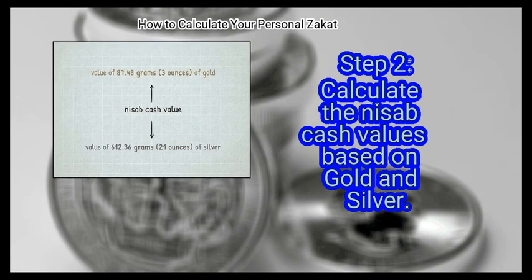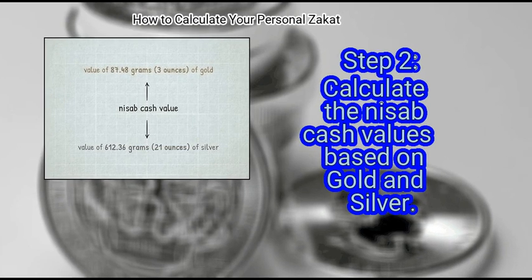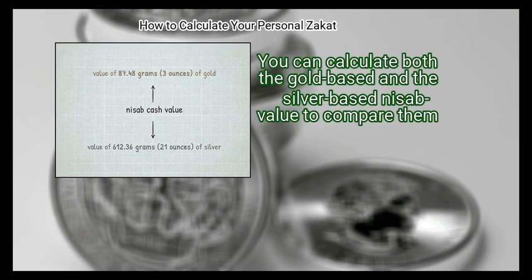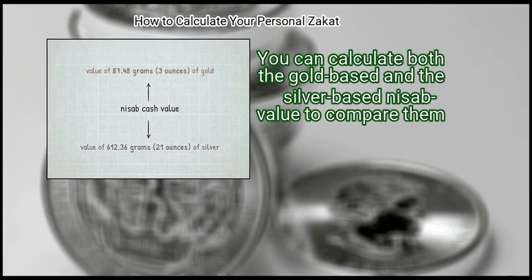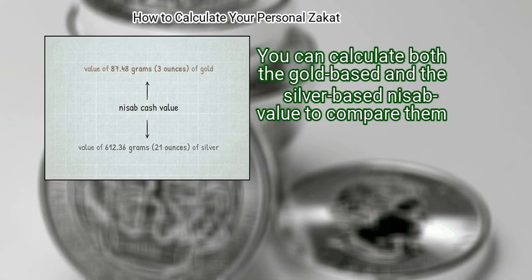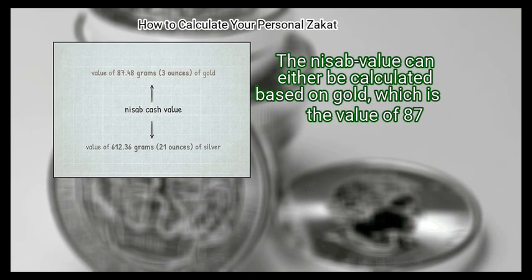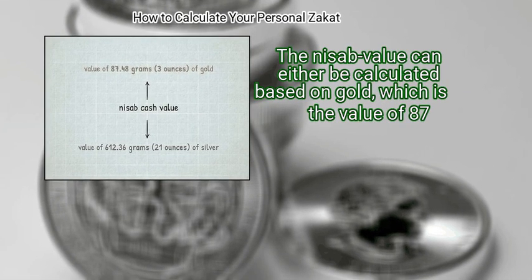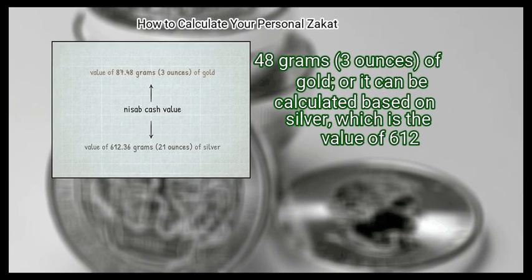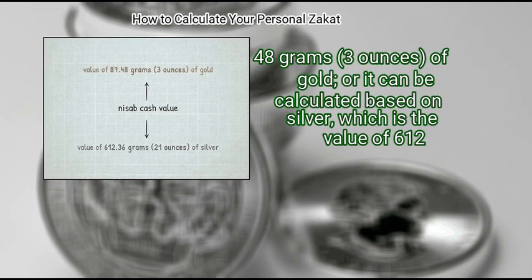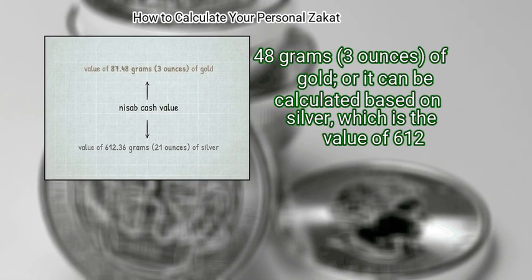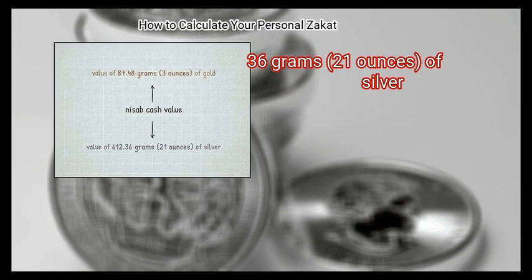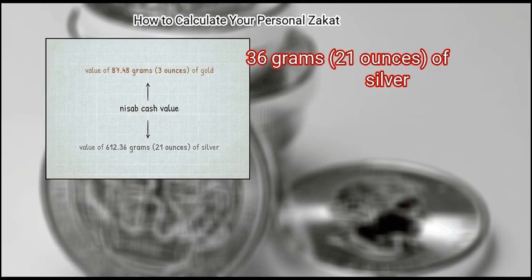Step 2. Calculate the Nisab cash values based on gold and silver. You can calculate both the gold-based and the silver-based Nisab value to compare them. The Nisab value can either be calculated based on gold, which is the value of 87.48 grams, 3 ounces, of gold, or it can be calculated based on silver, which is the value of 612.36 grams, 21 ounces, of silver.